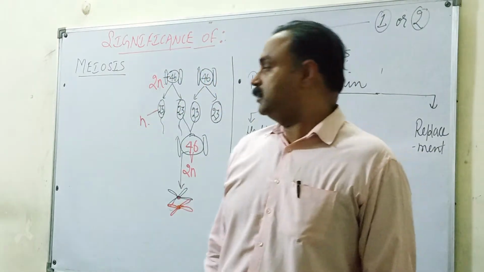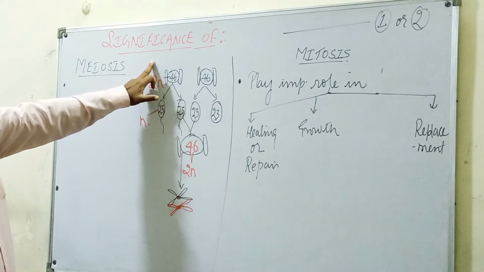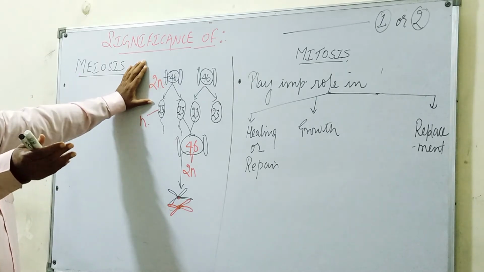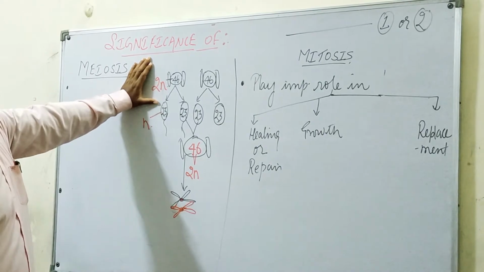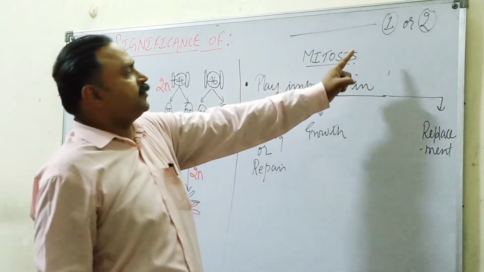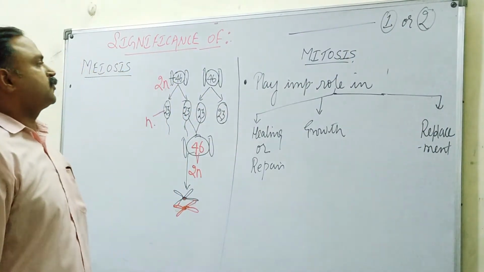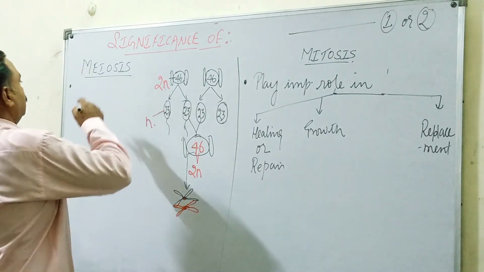So student, now I am on the concluding part of stages of cell division. Concluding part not of the chapter but of stages of cell division, and then one more part will remain, that is cell cycle. So the concluding part of the cell division chapter is the significance of meiosis and mitosis. It is asked for 1 or 2 marks depending on the demand of the question.